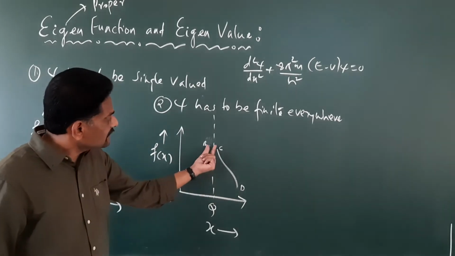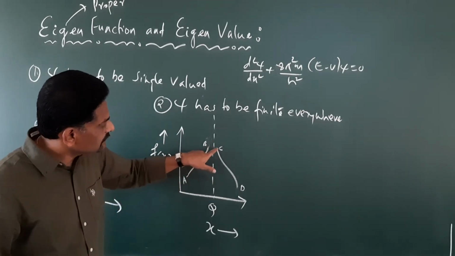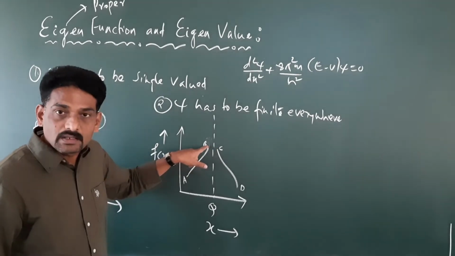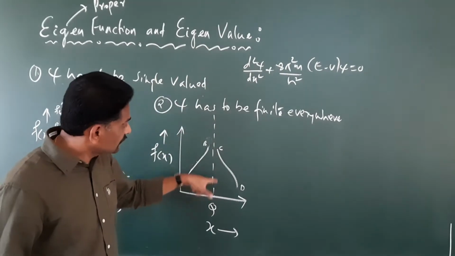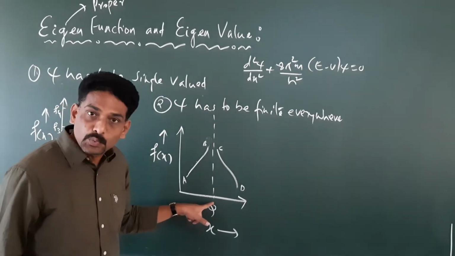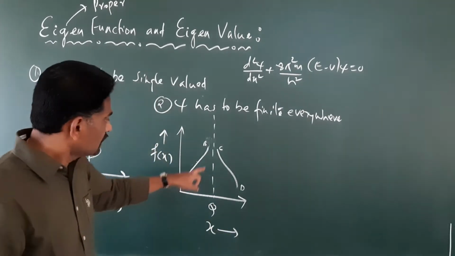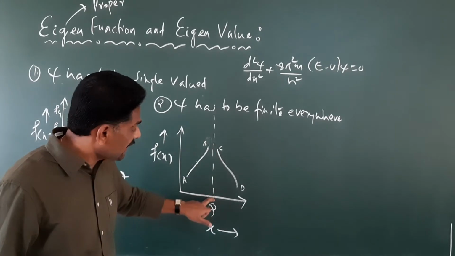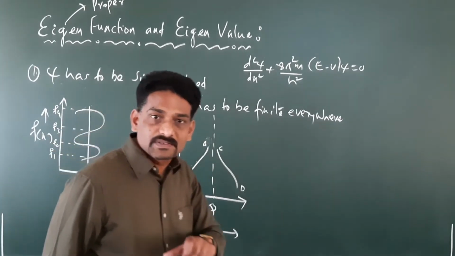Whereas at this interval here, the wave function is infinite. The wave function is infinite at this interval at the location q. So what is the meaning of this? If we say the wave function is infinite at a certain interval called q, what does it mean?